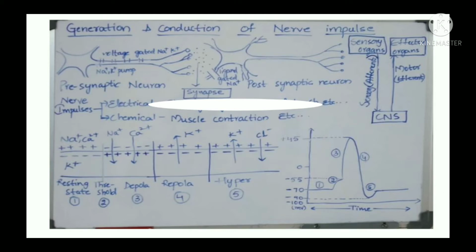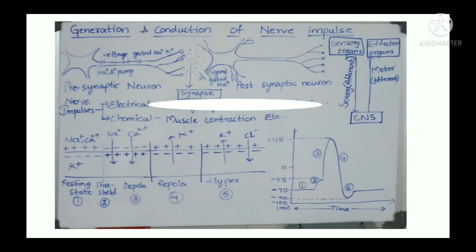Now we'll study how this nerve impulse is actually conducted throughout the neuron. This is the tube-like structure, which is the axolemma. This part I have drawn here, and on this there are many channels. So how is there a conduction of this impulse, electrical signal or chemical signal, throughout this neuron?